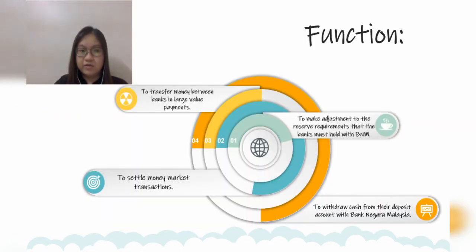The function of RENTAS is to transfer money between banks in larger value payments, and the second function is to settle money market transactions. The third one is to make adjustments to the reserve requirement that the bank must hold with Bank Negara Malaysia. And the last one is for the bank to withdraw cash from their deposit account with Bank Negara Malaysia. That's all from me.